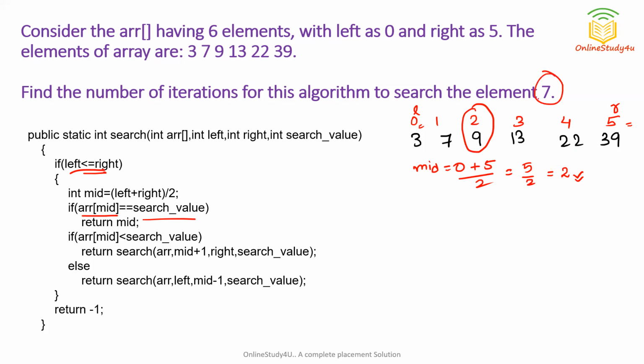What is the search value? 7, we have to search. So no, 9 is not equal to 7. But 7 is less than 9. So which statement is correct? Is the data less than search value? No. The data at mid is greater than the search value.